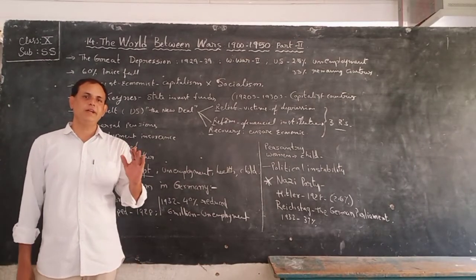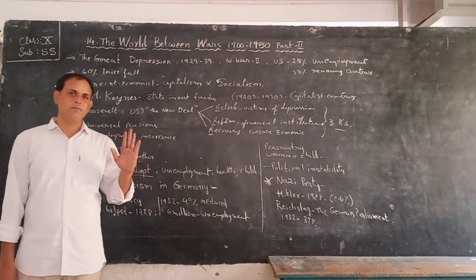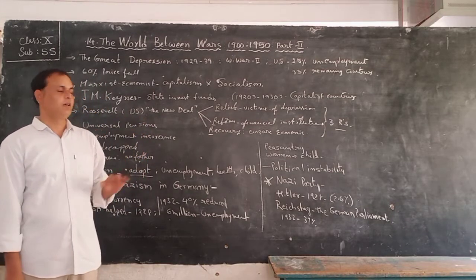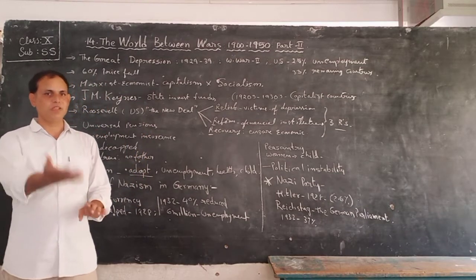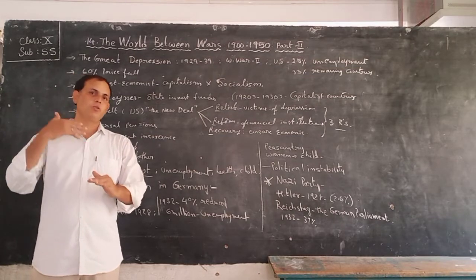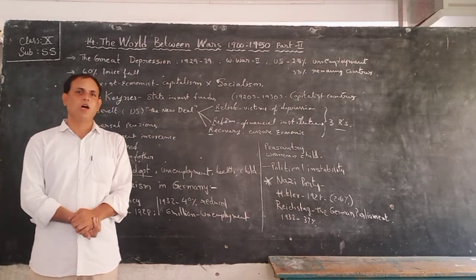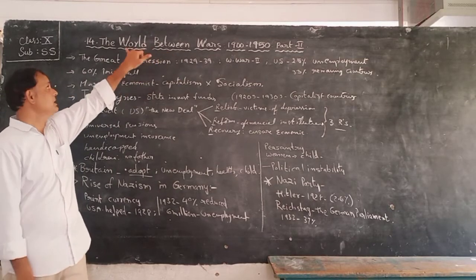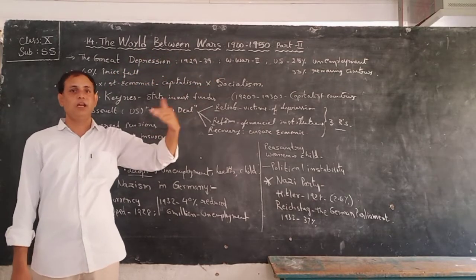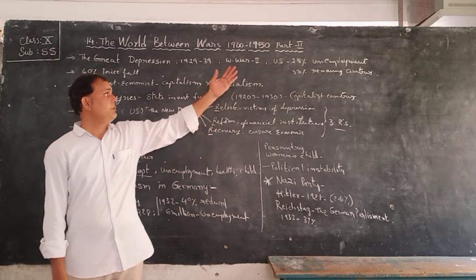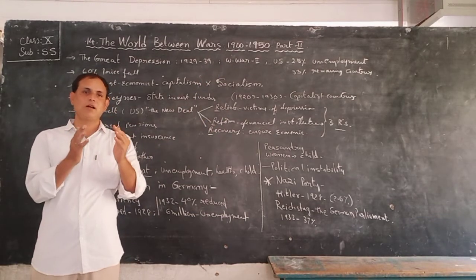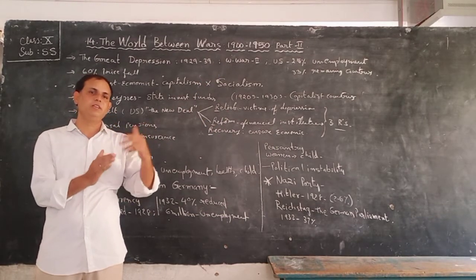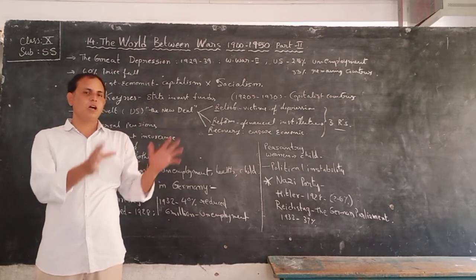We completed the 13th lesson, children. Now this is the 14th lesson. In this 14th lesson, as in the previous video, we discussed the Russian Empire. What is the lesson name, children? The war between wars, 1900 to 1950. That means 50 years of time. What happened in the world, almost all countries.